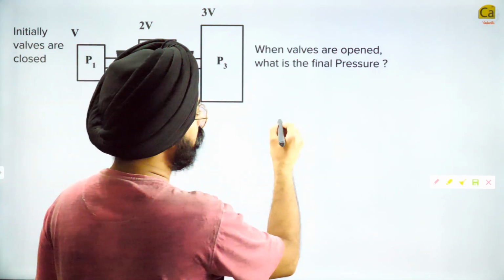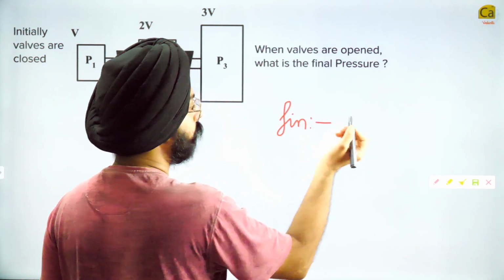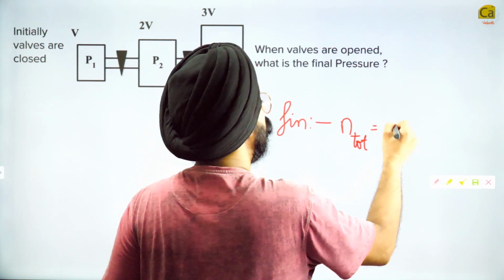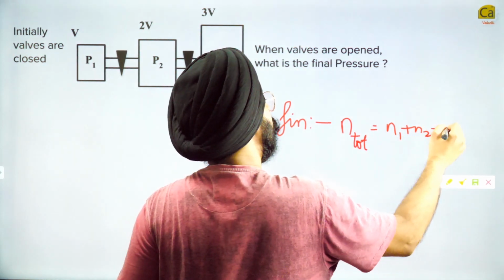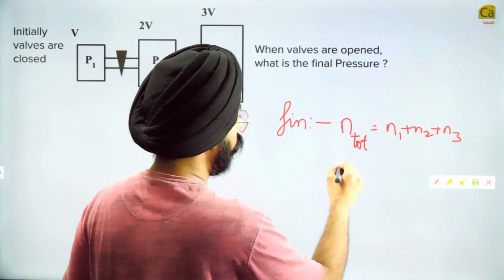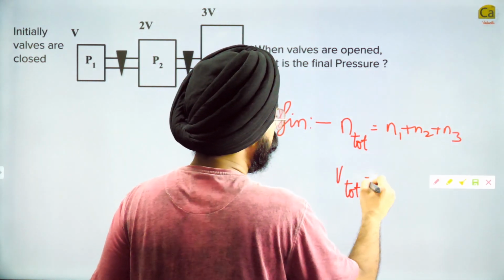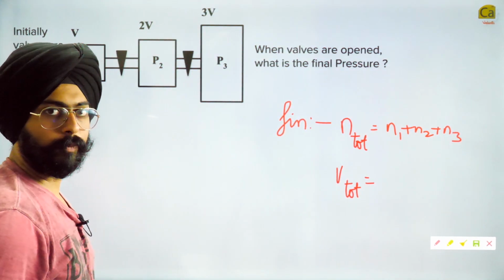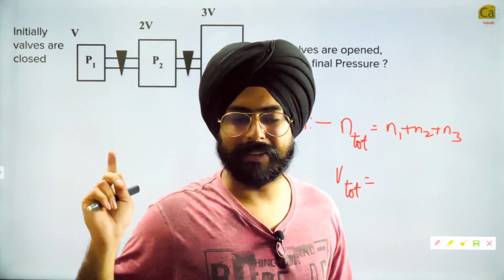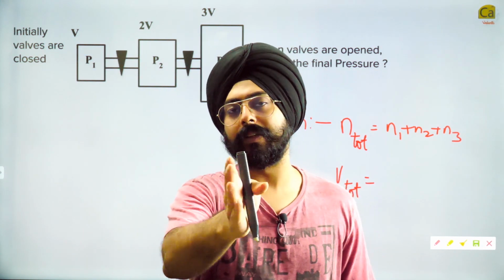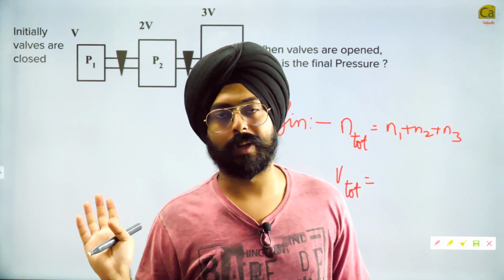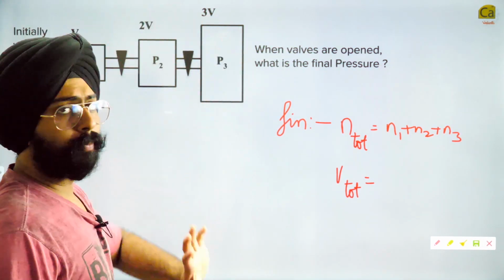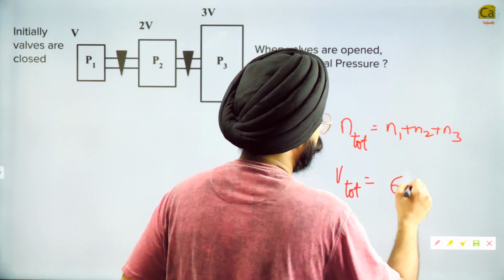So my dear friends, we know that finally N total is equal to N1 plus N2 plus N3. We also know that V total is equal to V plus 2V plus 3V. This is a question from the previous class. Whoever has not watched the previous class, please watch it. It's there on our channel. We've done that very recently. So V plus 2V plus 3V comes to 6V.